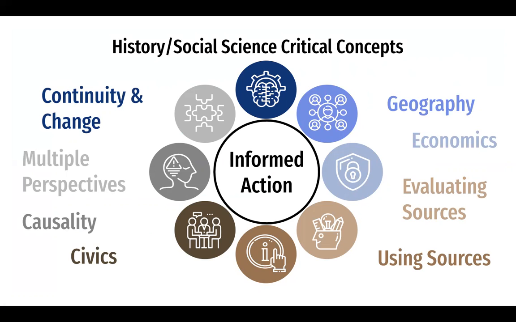In a history, social science class, it would be common to be working on more than one critical concept at a time. For example, students might be in a unit where they are working on multiple perspectives. At the same time, they are learning how to evaluate sources. It is also likely that they use sources through the reading as they prepare to generate their own informed actions. Concepts and skills in history, social science spiral throughout the course and are practiced in multiple units throughout the year.